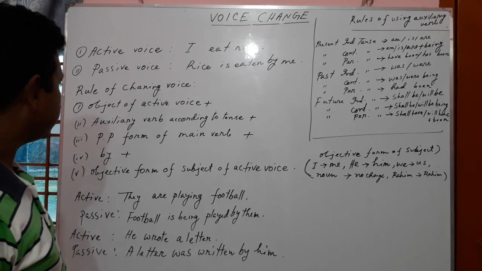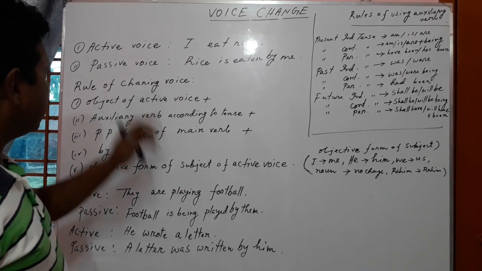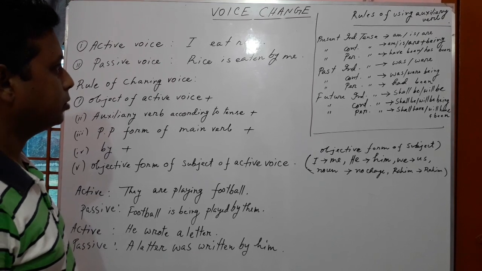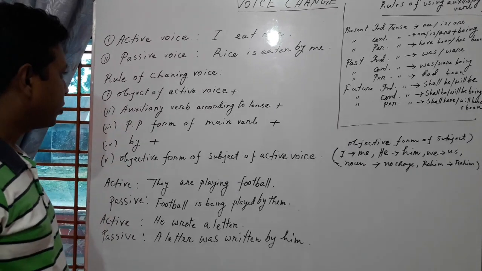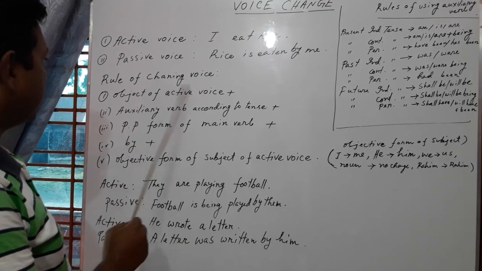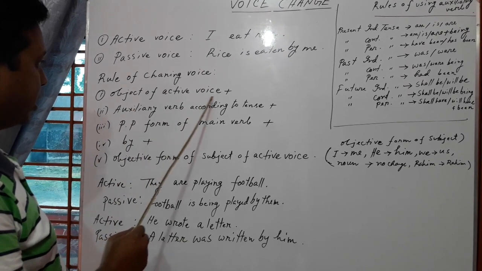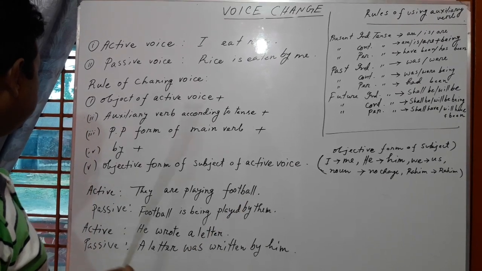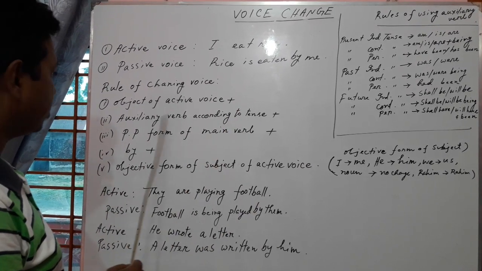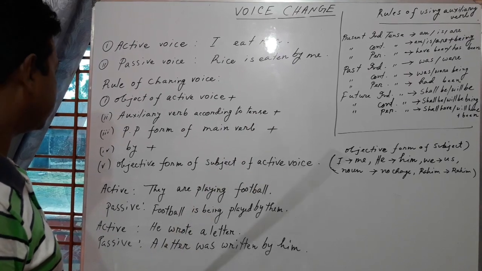Rules of voice change. If we want to change voice, we have to follow several rules. Number one, the object of active voice will be used. Number two, then we will use an auxiliary verb according to tense.